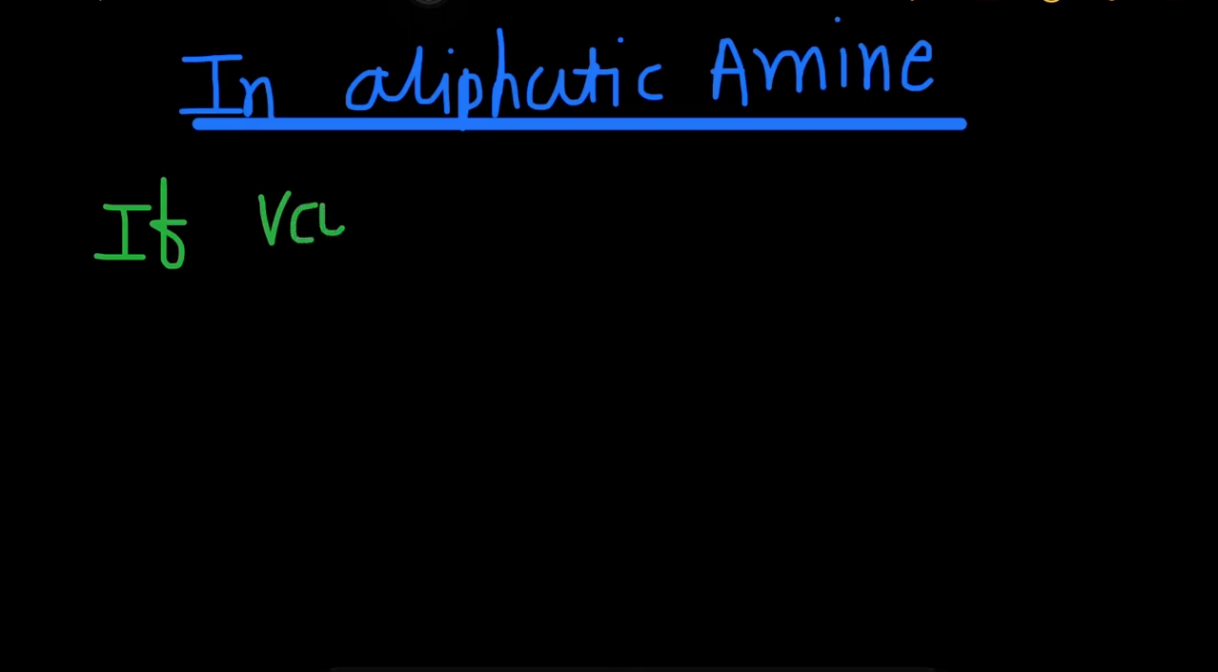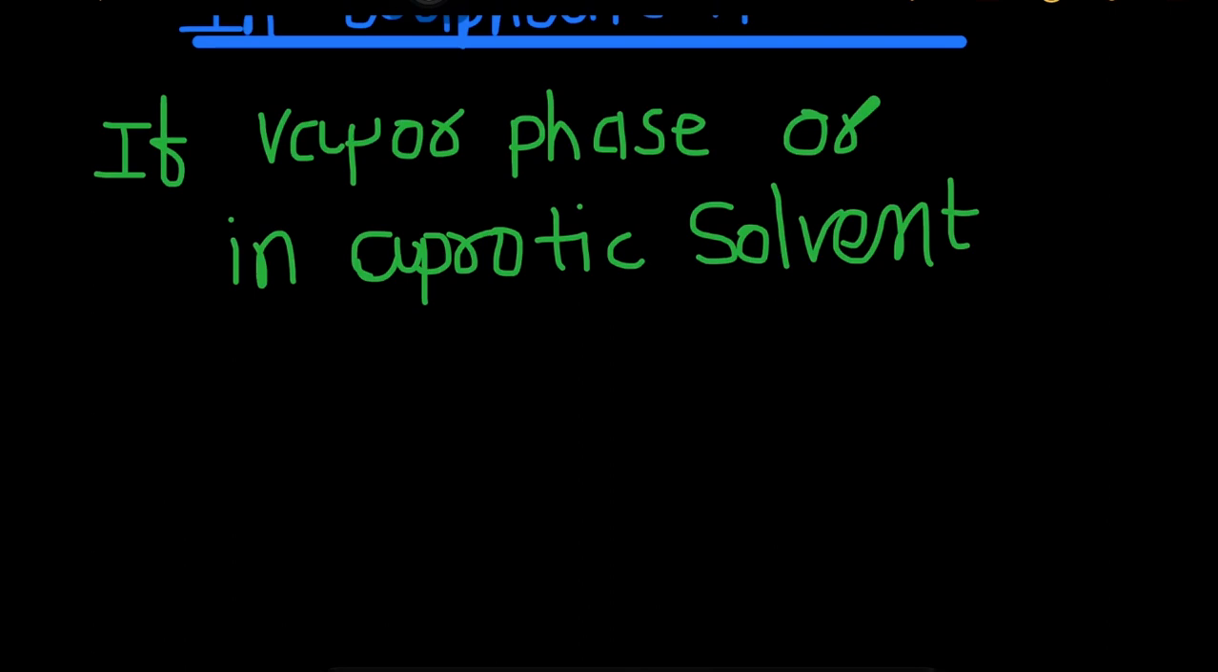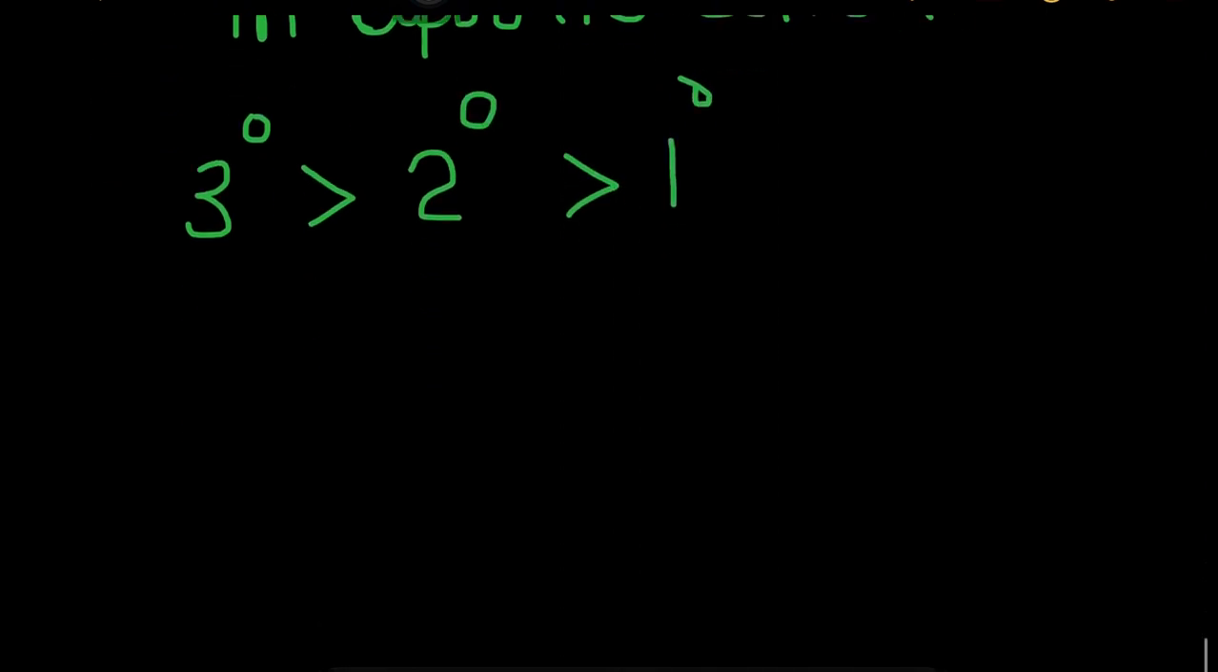When the amines are in the vapor phase or soluble in aprotic solvent, the basicity order is: 3-degree amine is most basic, then 2-degree amine, and then 1-degree amine.